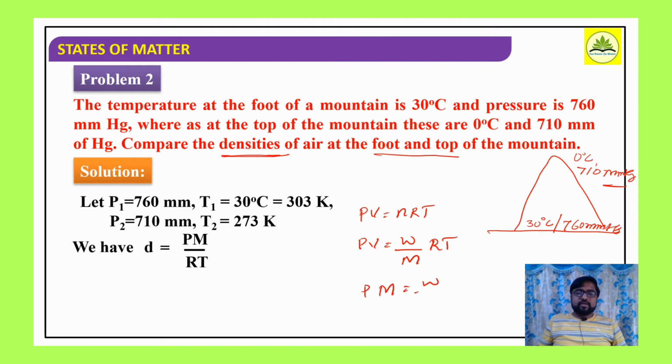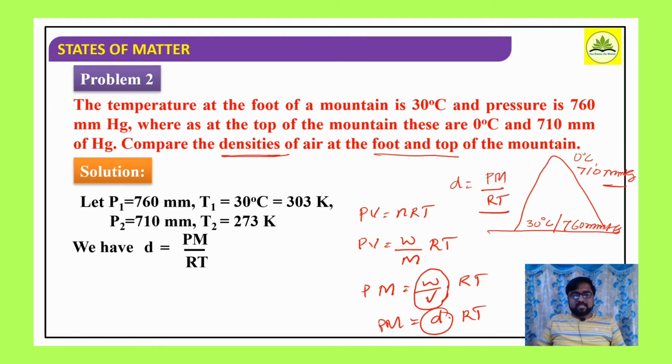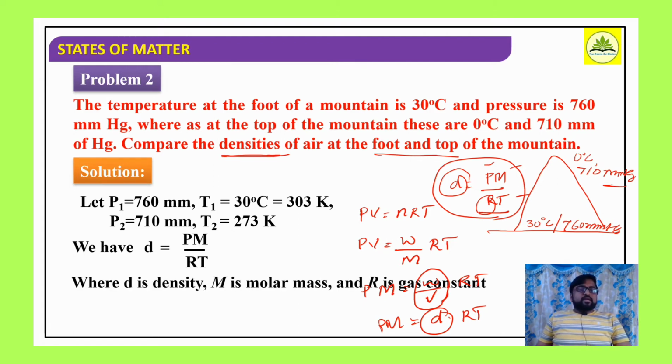PM = weight divided by volume into RT. Further, we know this quantity, weight divided by volume, is nothing but density. So PM = density into RT. So we are equating for D here. D = PM divided by RT. We have this relation between density, pressure, molar mass, gas constant and temperature. With the help of this relation we can find the densities, right? Here D indicates the density, M is the molar mass, R is the gas constant.